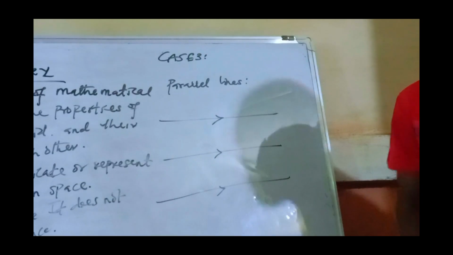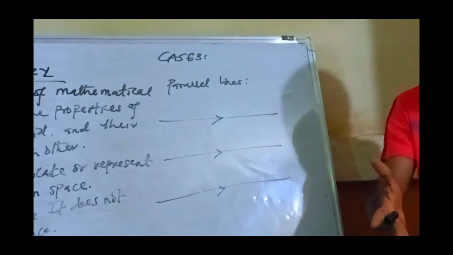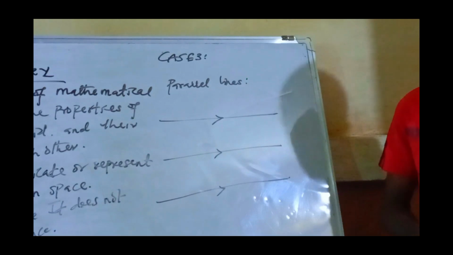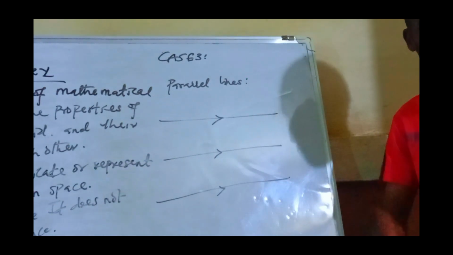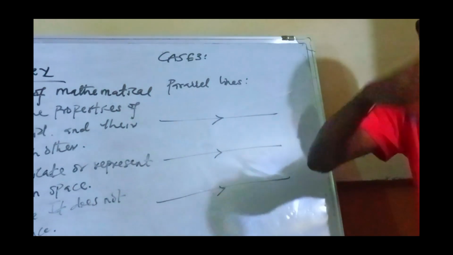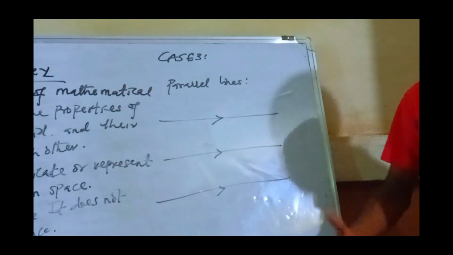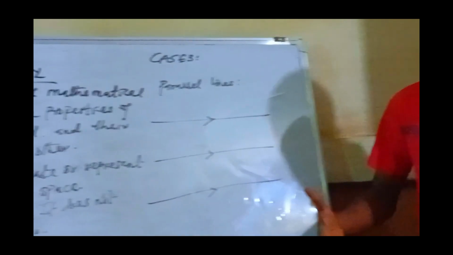They will keep on maintaining straight lines. That is what we mean by lines being parallel. If lines are parallel, it means any further extension can never collide. They are not going to touch.